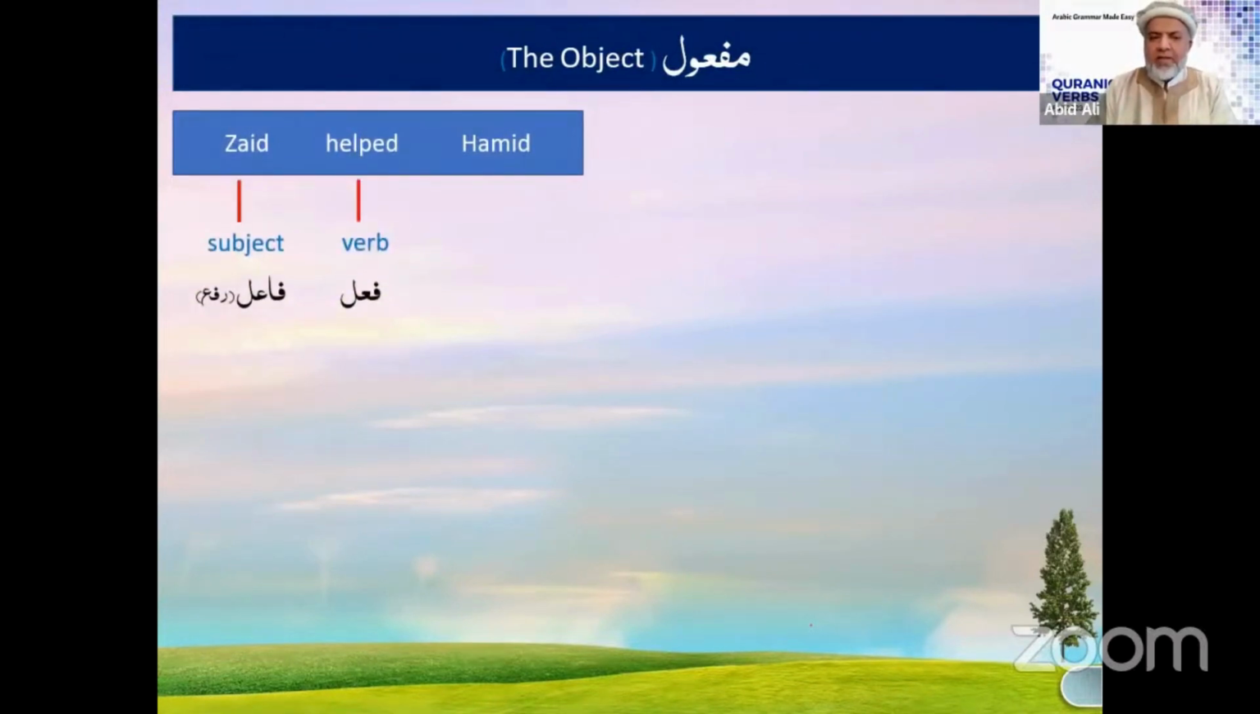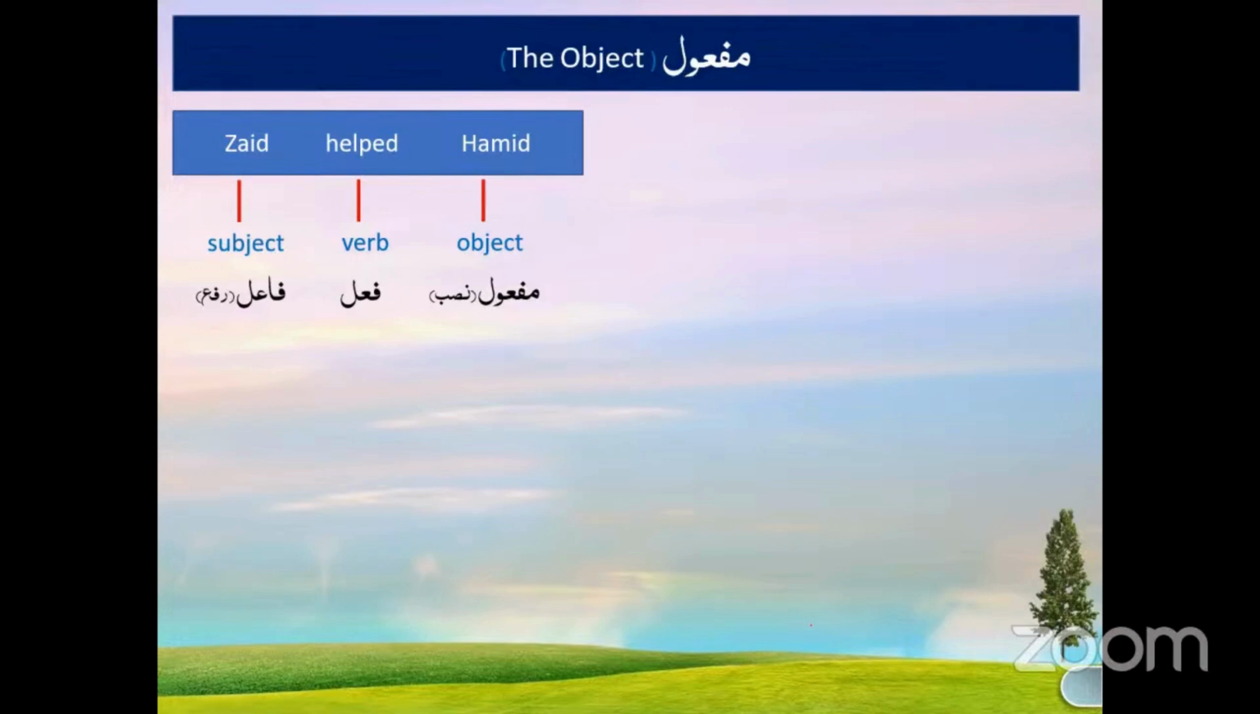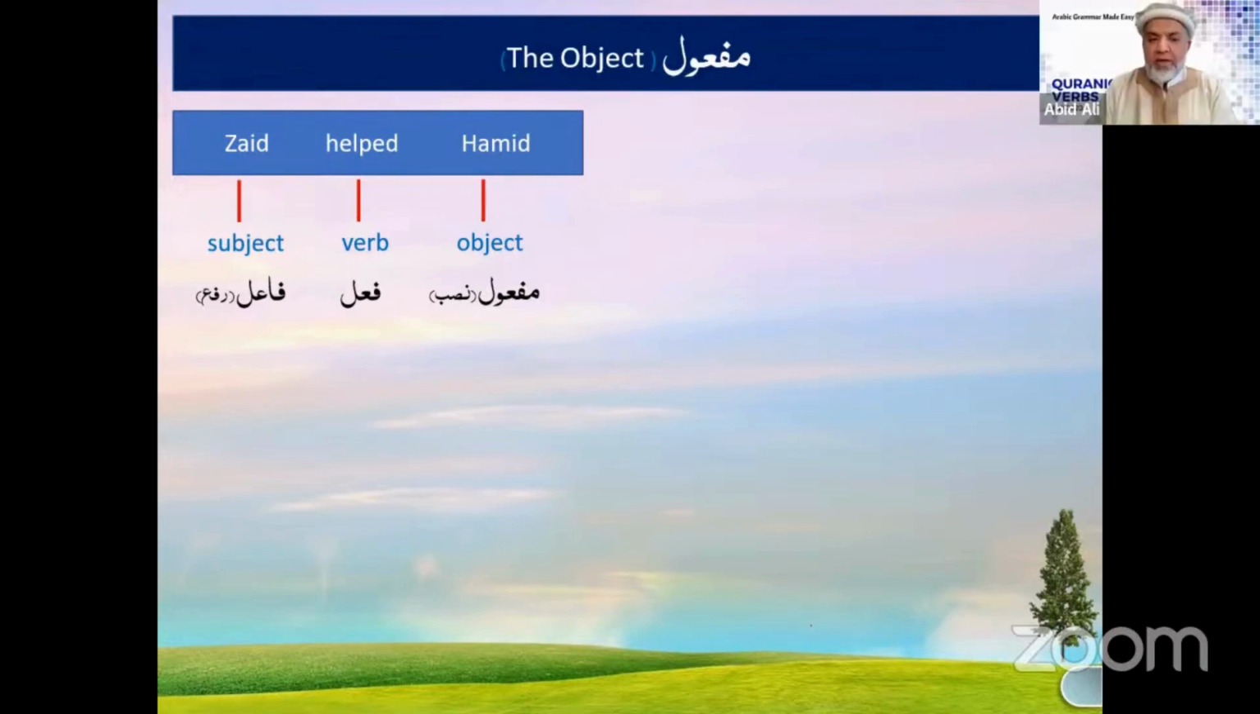I said Zaid helped Hamid. So over here, by looking at the English version, we know that Zaid is the subject, helped is the verb, and Hamid is the object. Agree? Now I know in Arabic, Zaid would have to be written in a Rafa version, and the Hamid has to be written in the Nasab version.